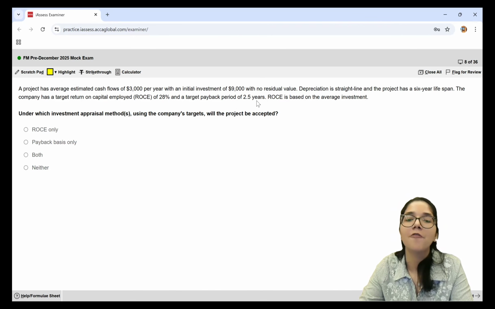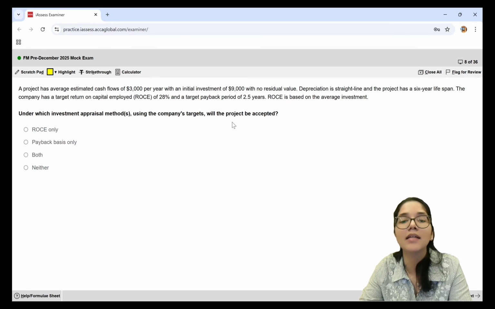So that means with respect to the payback period method, will we be accepting this project? No, we want the money back in 2.5 years. How much time does this project take? It is taking 3 years. So this is something which will not work as per the payback period method. Then let's find out the ROCE of this particular investment.